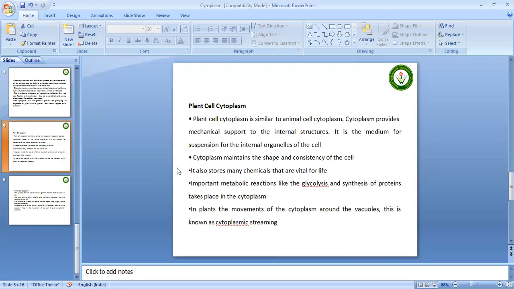In plants, the movement of the cytoplasm around the vacuoles is known as cytoplasmic streaming. Along with that, plant cells also have chloroplasts, and chloroplast is the region where the photosynthesis process occurs, and plant cells are capable of producing their own food with the help of photosynthesis. So that is the basic difference between plant cell cytoplasm and animal cell cytoplasm, because in plant cell cytoplasm chloroplast is present, but in animal cells it is absent.